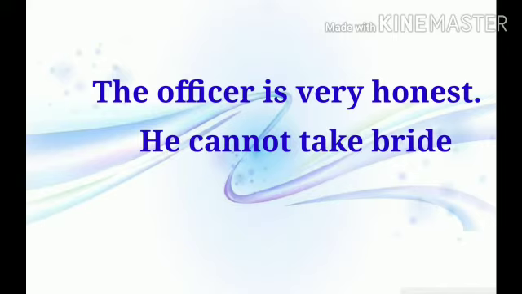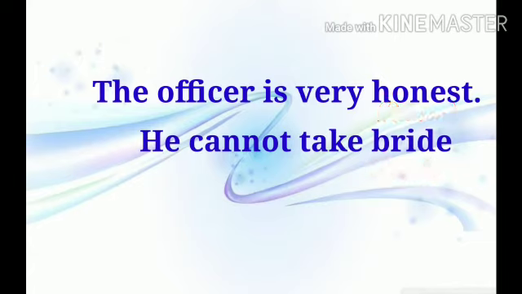The result is cannot take bribe. This officer is very honest, doing all works correctly without asking any money or any other thing. So he doesn't want anything as bribe. So here the honesty is the reason and cannot take bribe is the result.